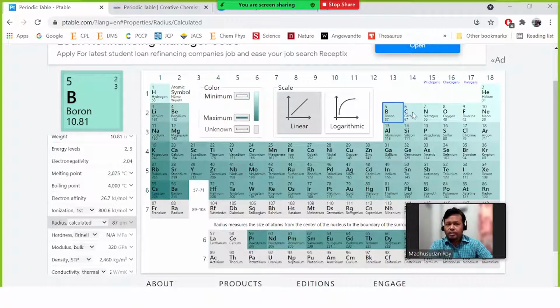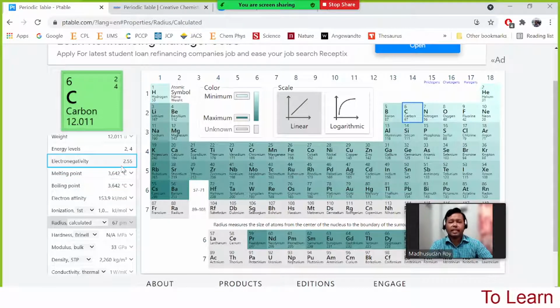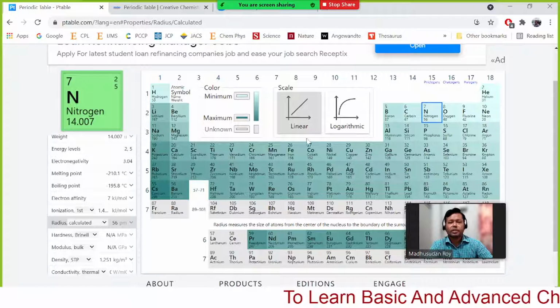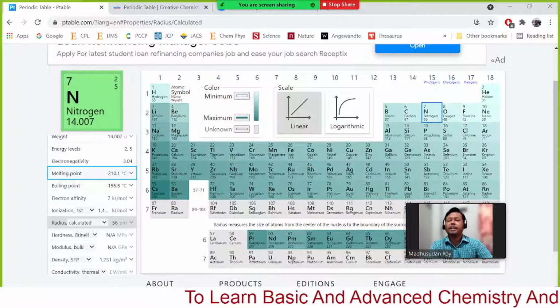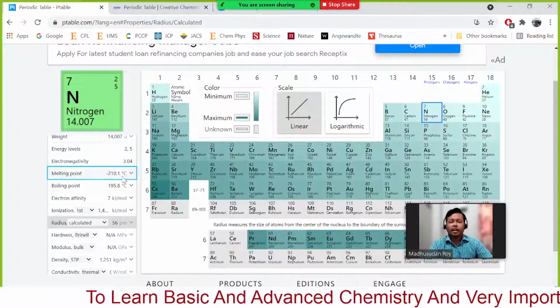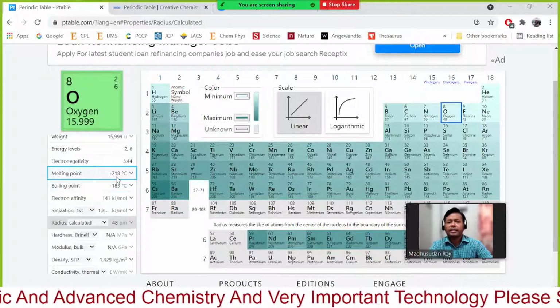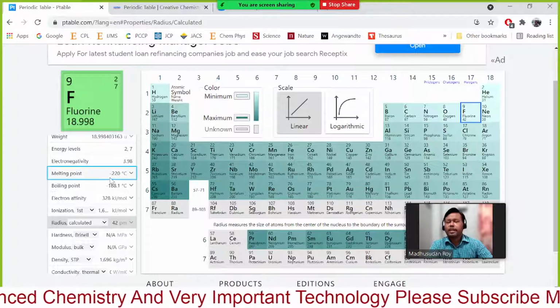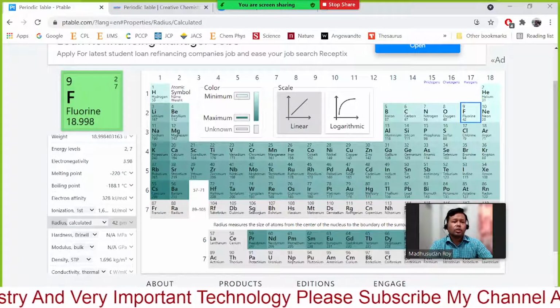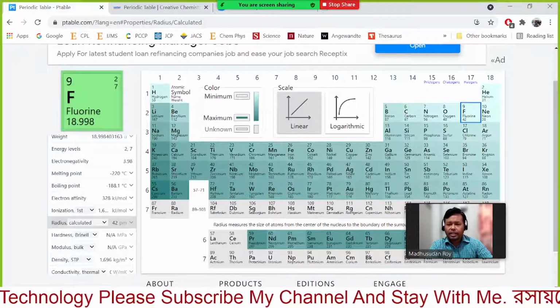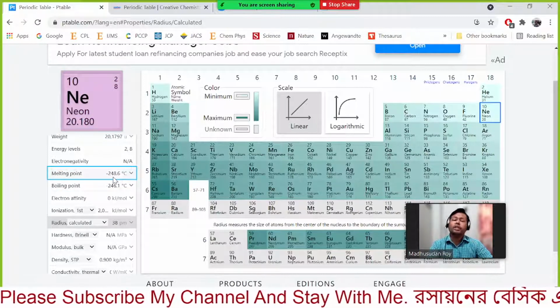For carbon, it is even larger, 3642 degrees Celsius. And then for nitrogen, you will see it decreases rapidly. For nitrogen, minus 210 degrees Celsius. And then for oxygen, even lower, minus 218. For fluorine, minus 220. So for these three it is very low, and for neon, minus 248.